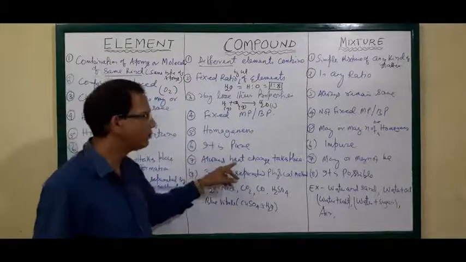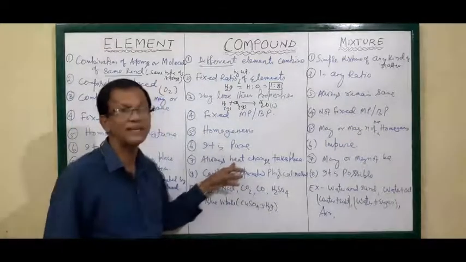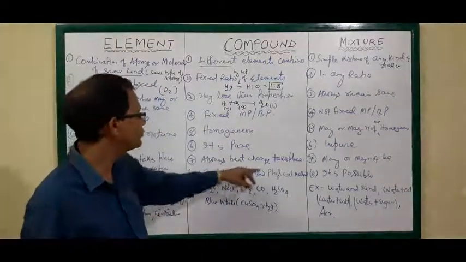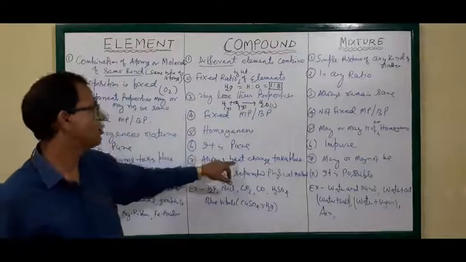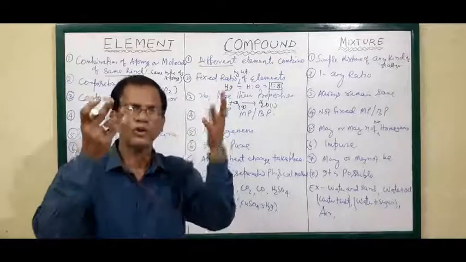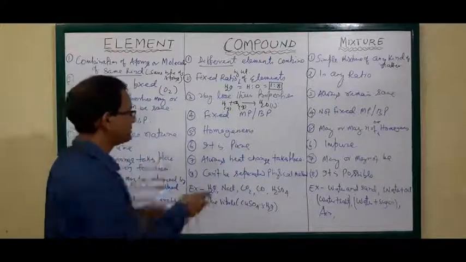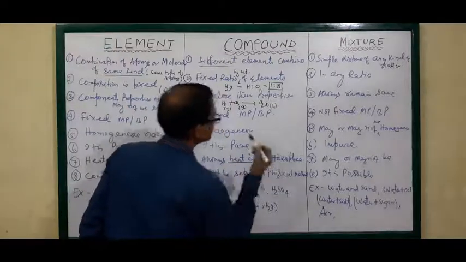During compound formation, heat change always takes place because it is produced by a chemical method. As it is produced by a chemical method, heat change always takes place. That means heat may be released or heat may be absorbed. This is very important. Always heat change takes place.